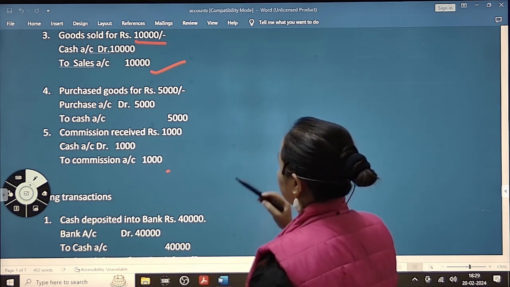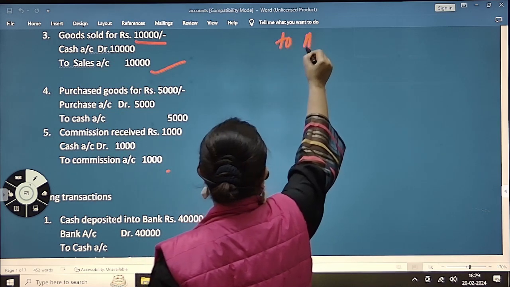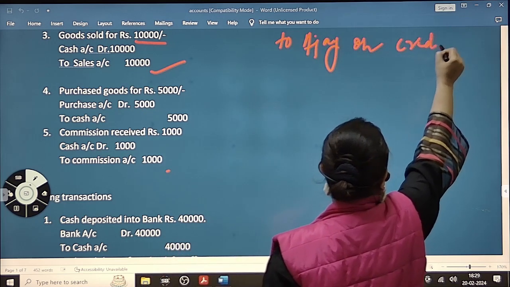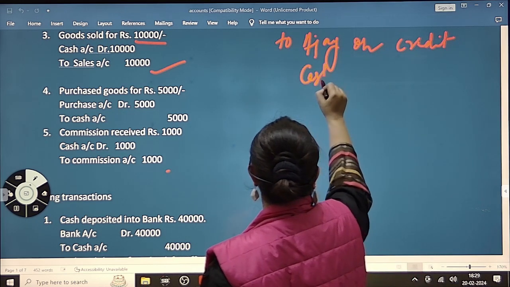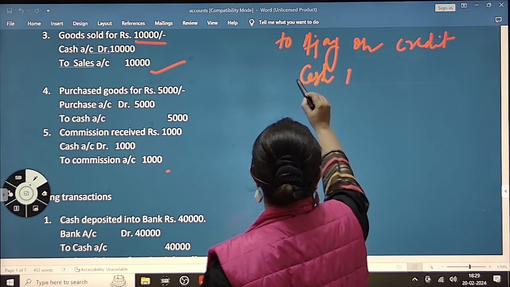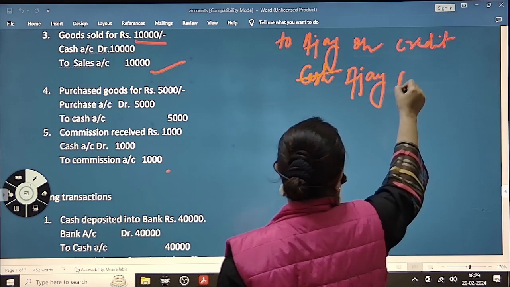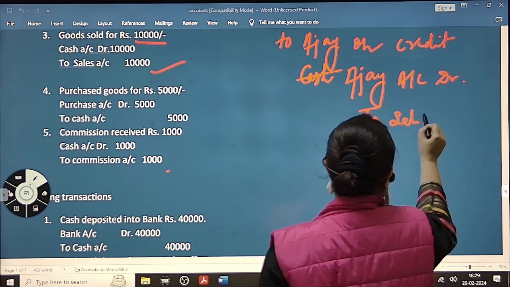And if goods are sold for 10,000 rupees to Ajay on credit, cash is not coming here, so instead of cash you will write Ajay account debit to sales account.